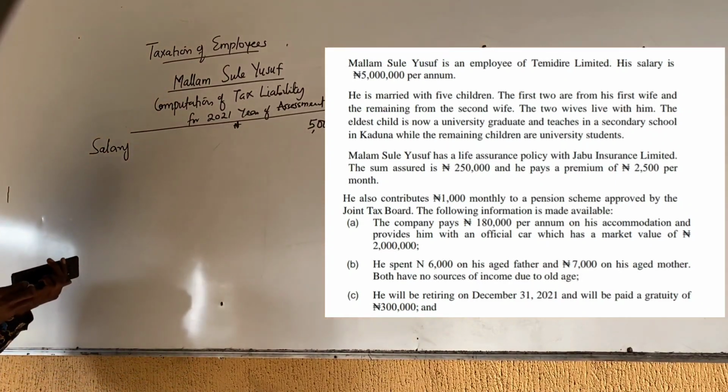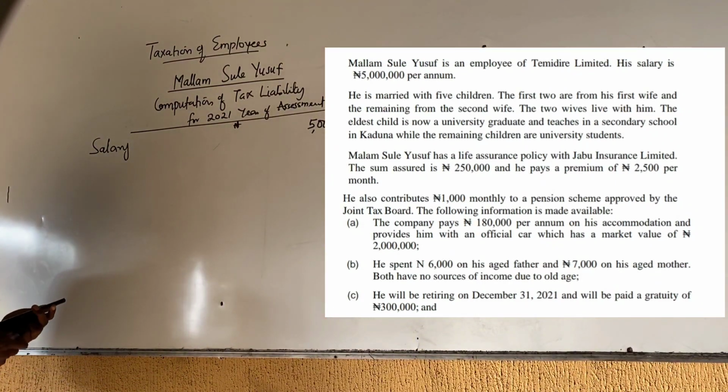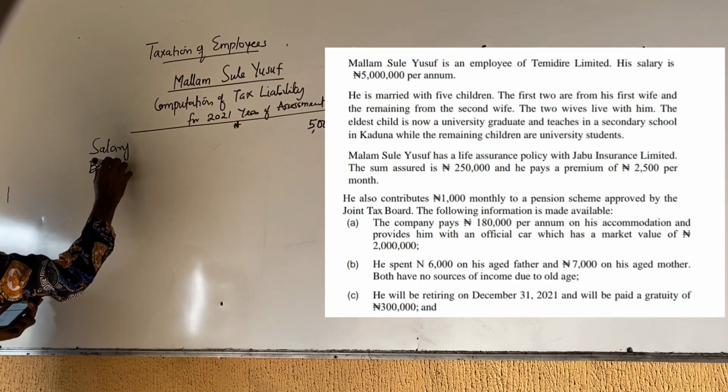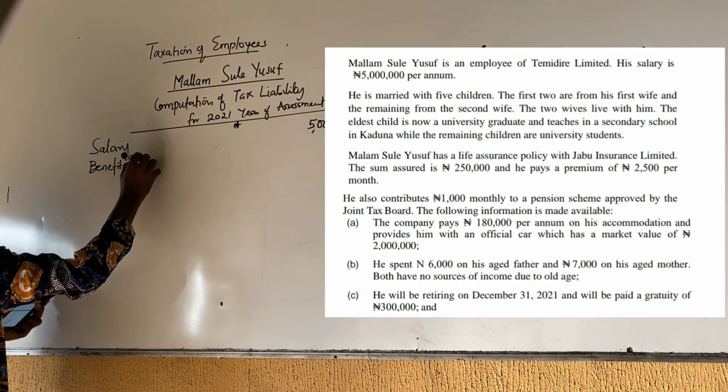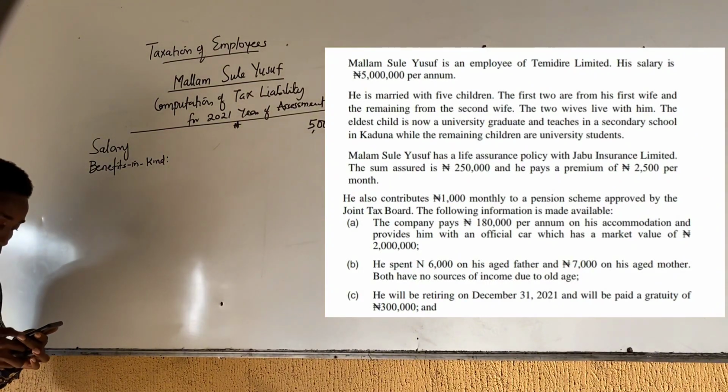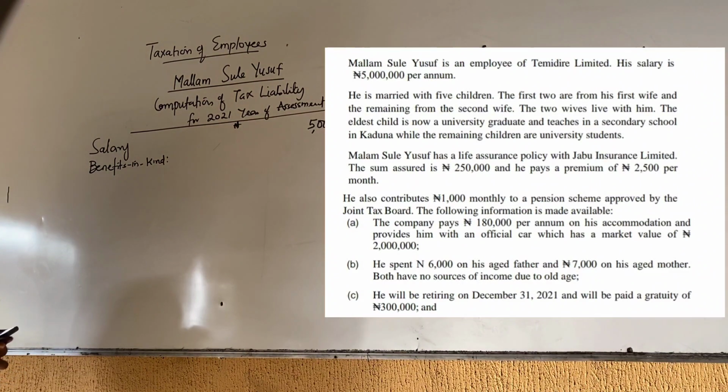So no other item again there. Let's look at the benefits in kind. We are told that the company pays 180,000 naira per annum on his accommodation, and provides him with an official car which has a market value of 2 million.